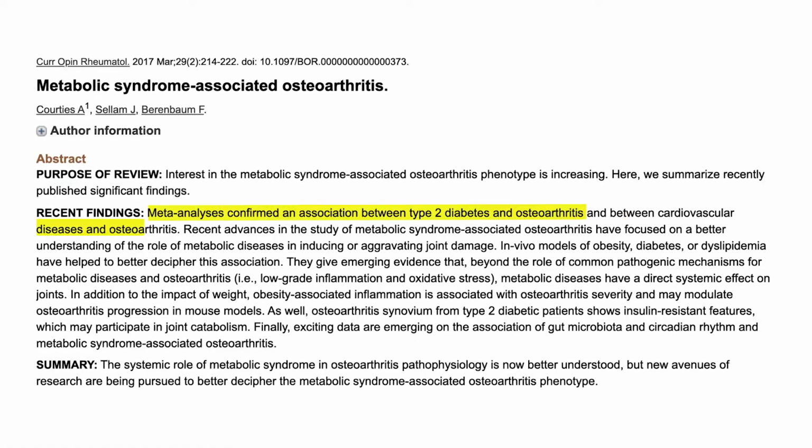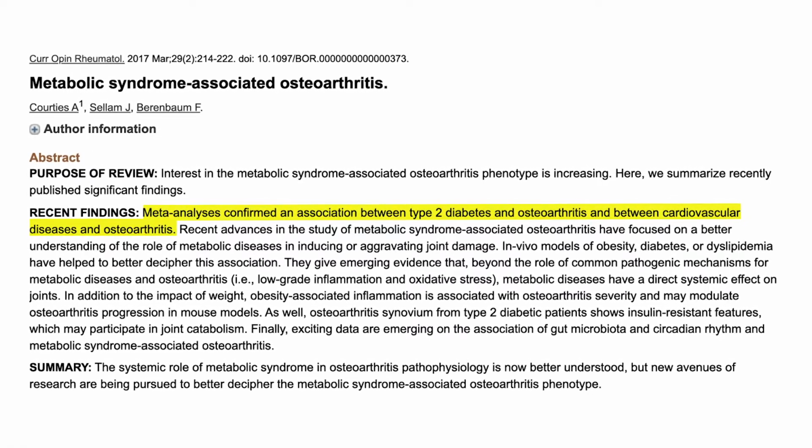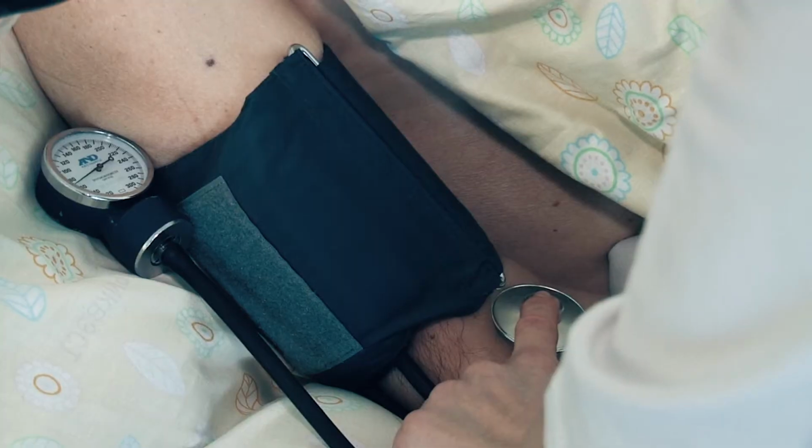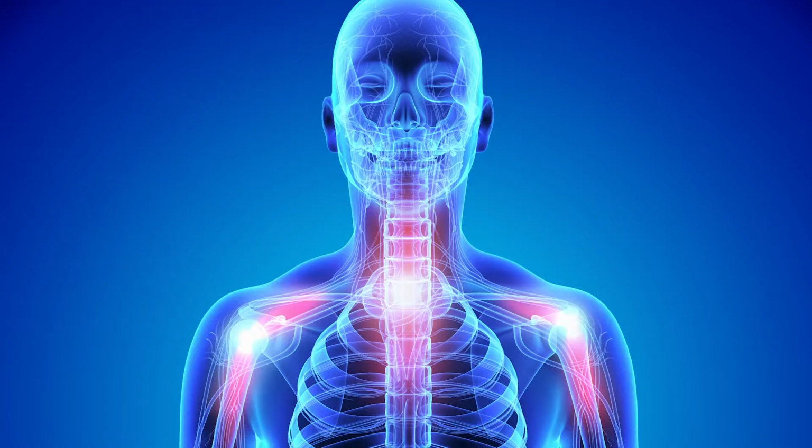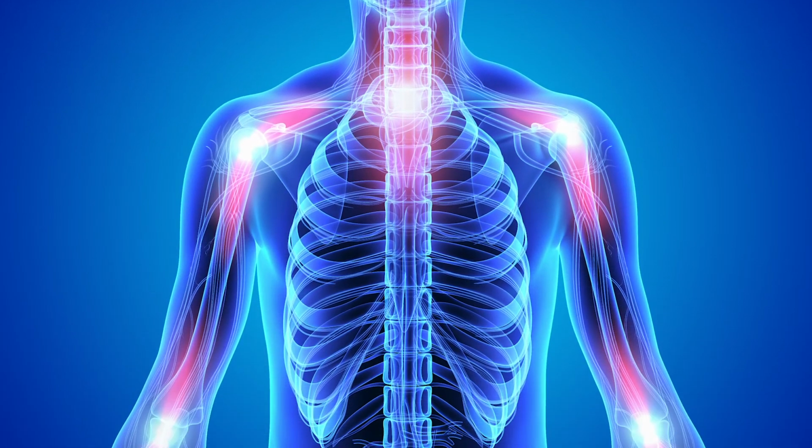More recently, osteoarthritis has been linked to metabolic syndrome, which is a group of conditions that often occur together, including increases in blood pressure, blood sugar, cholesterol, and obesity. Together, these increase your risk of heart disease and type 2 diabetes. Metabolic syndrome associated osteoarthritis is characterized by these symptoms and by low-grade systemic inflammation.